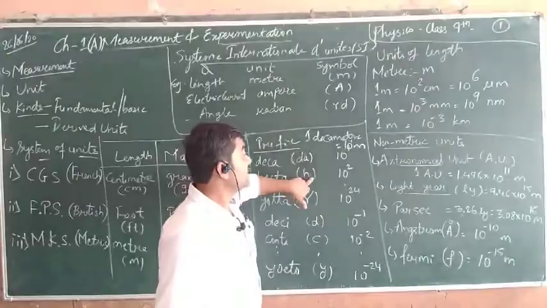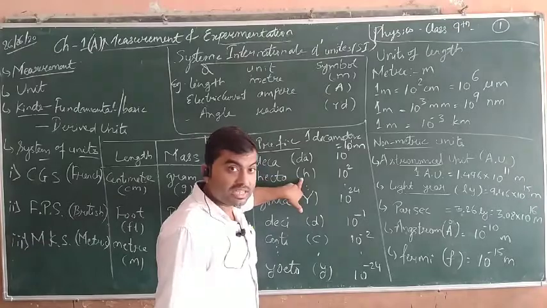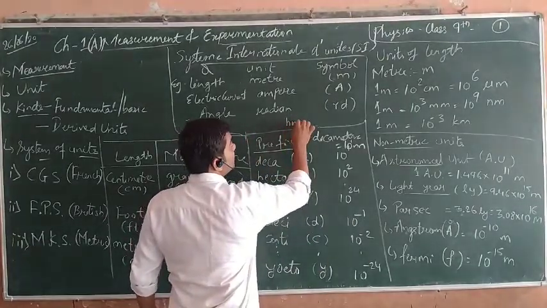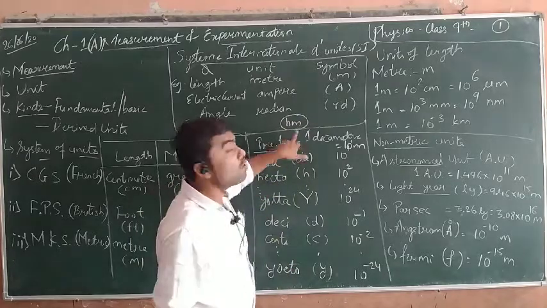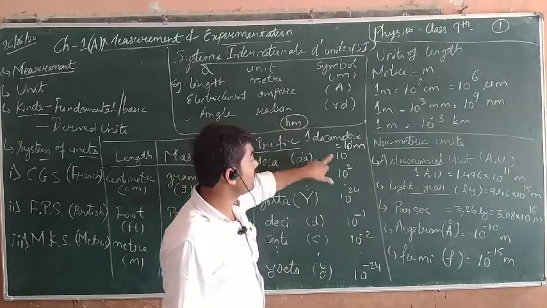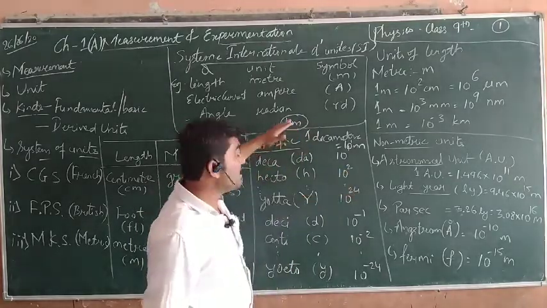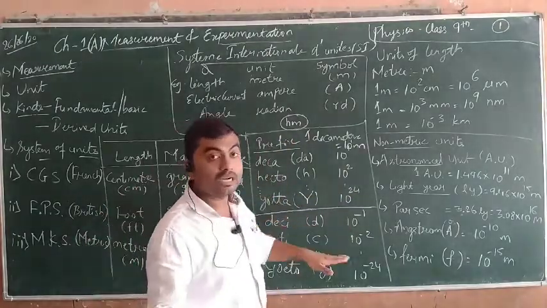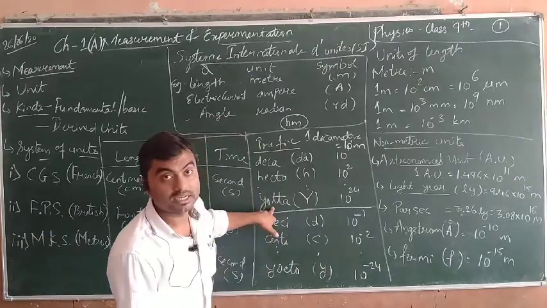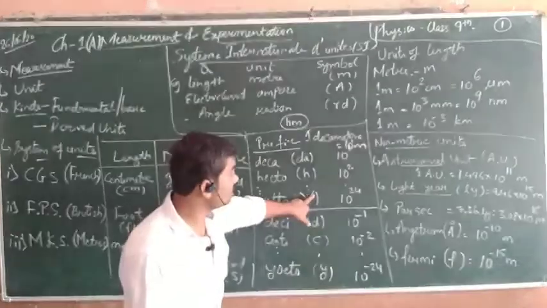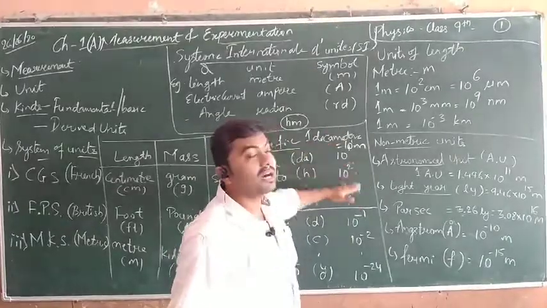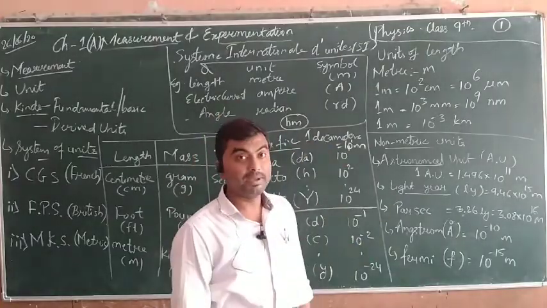Similarly, hectometer, and its symbol is H. If you prefix it, you can write it like this, hm. It denotes the hectometer. Hectometer means 10 to the power 2 meter. Like this we have so many units, and the highest we are using till now is yotta, that is capital Y. Yotta meter is equal to 10 to the power 24 meter. So these are the big measurements.